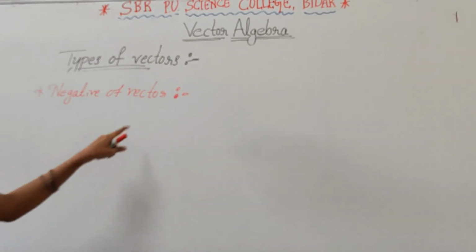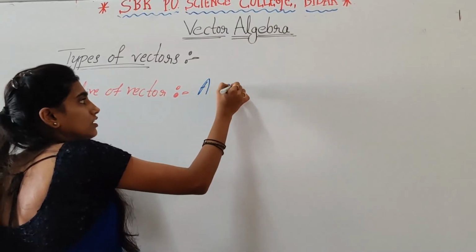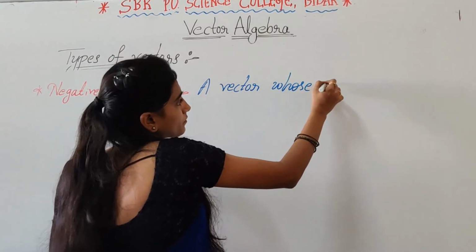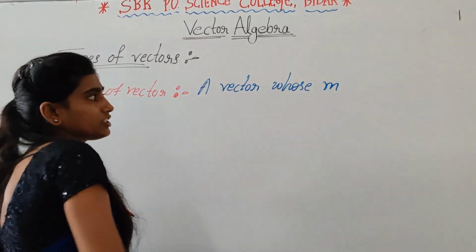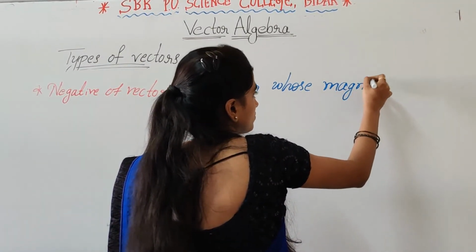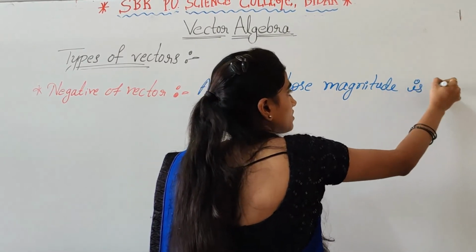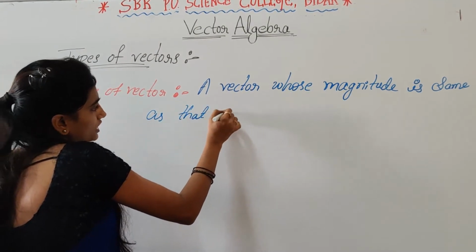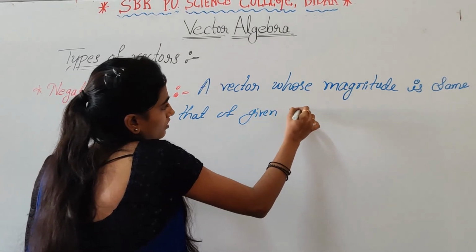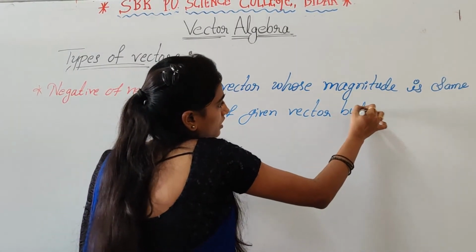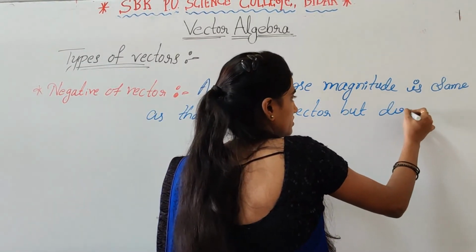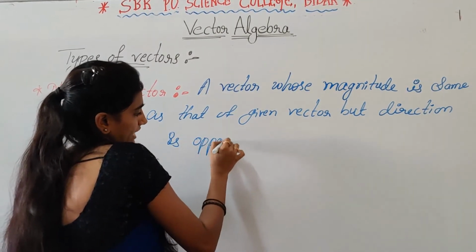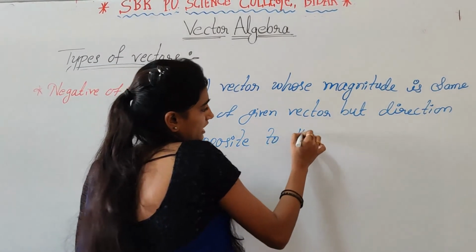So negative of vector means a vector whose magnitude is same as that of given vector, but direction is opposite to that given vector.